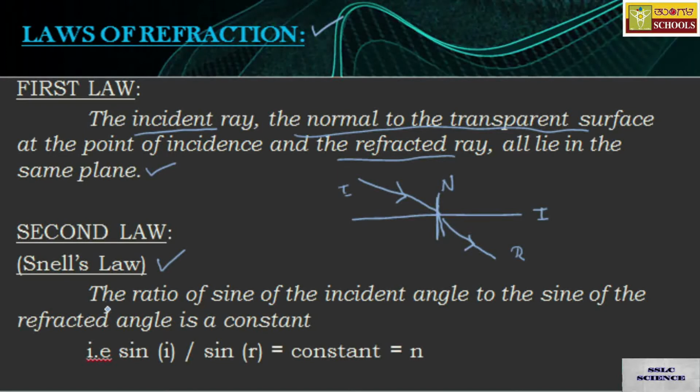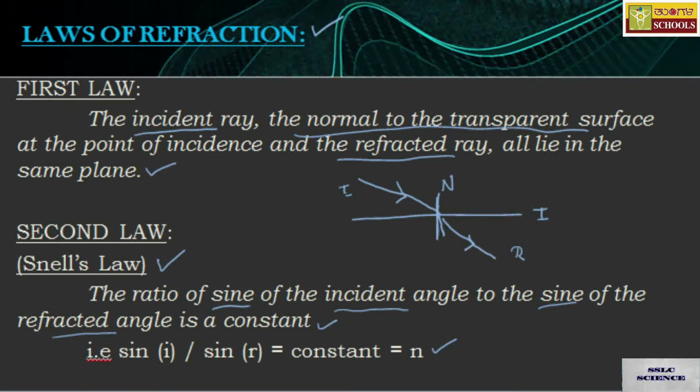It states that the ratio of sine of the incident angle, which means sine angle of incidence, to the sine of the refracted angle is a constant. Therefore, you can write sine I divided by sine R is equal to a constant. It is taken as n.